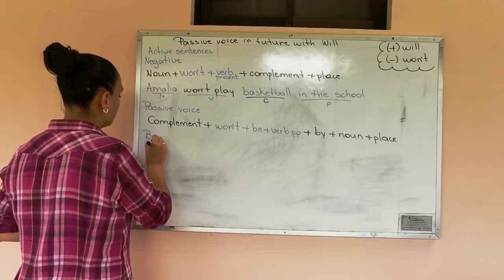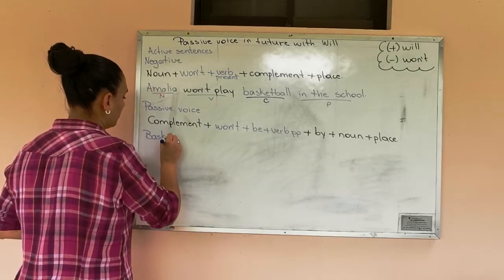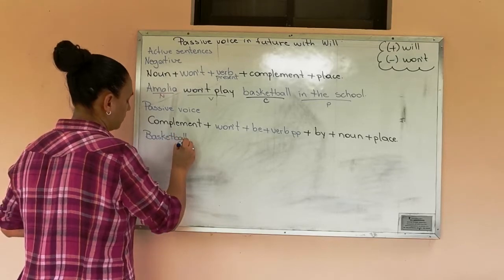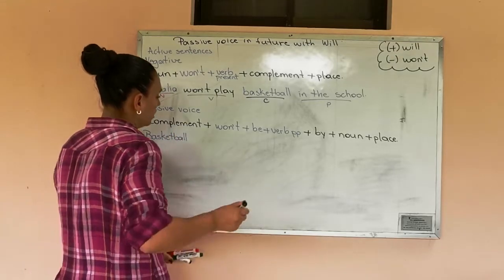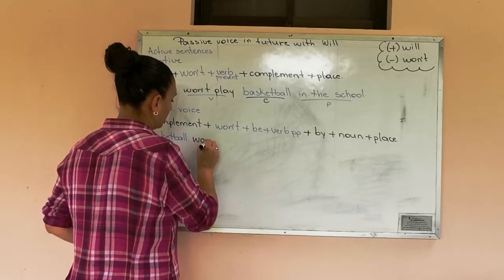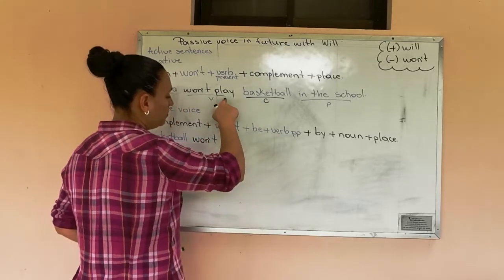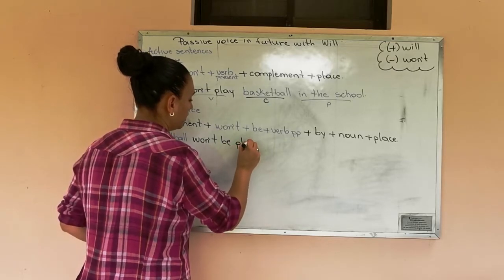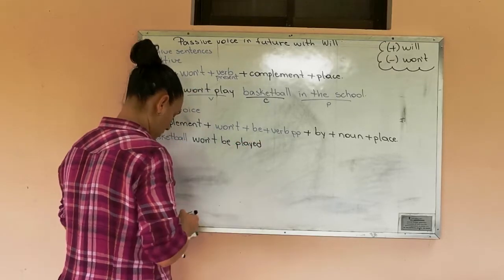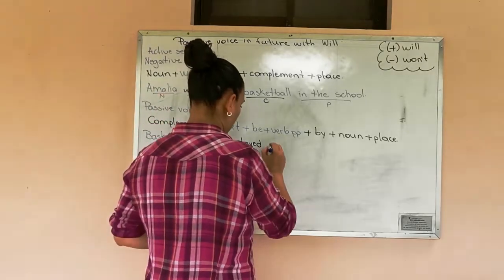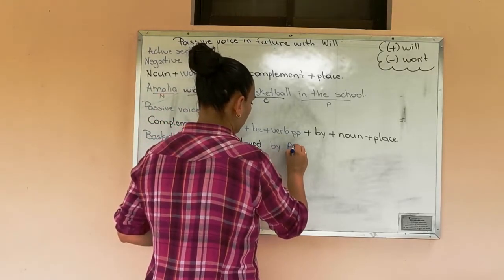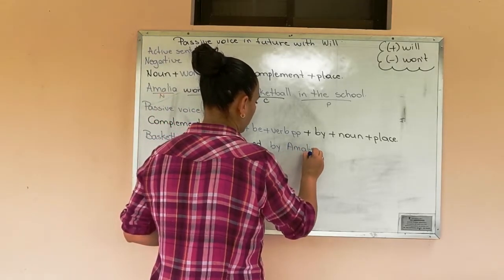Basketball won't be, and the past participle of play, played, by Amalia in school.